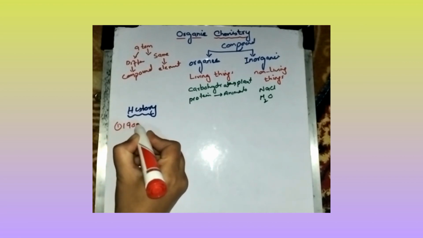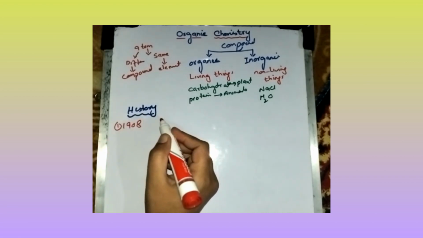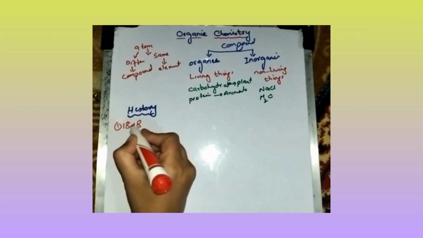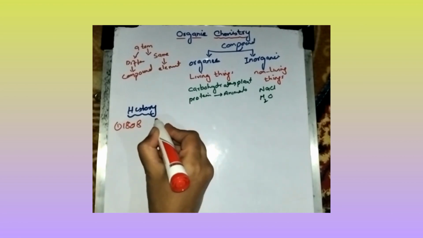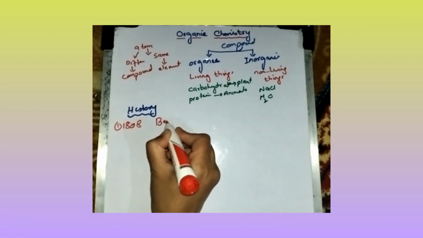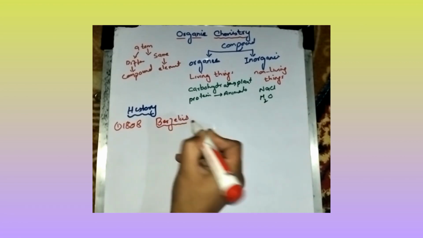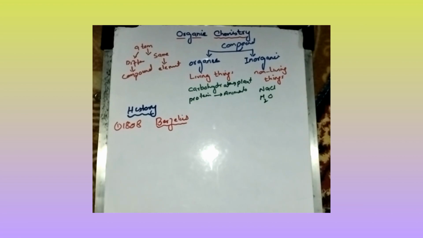So in 1808, a scientist, Berzelius, proposed vital force theory.